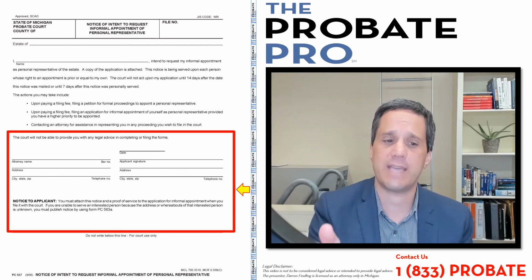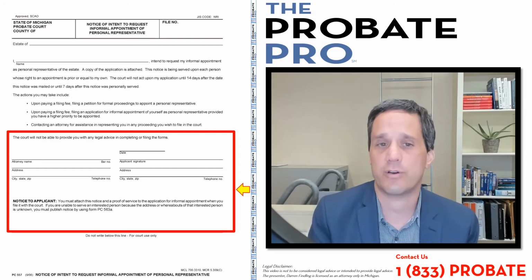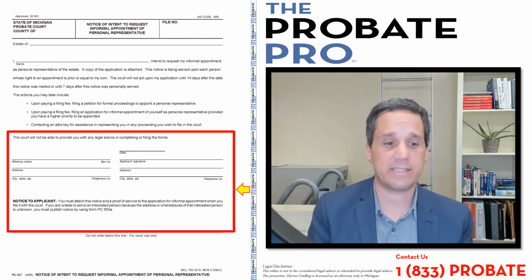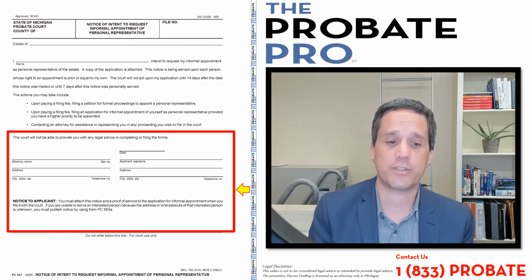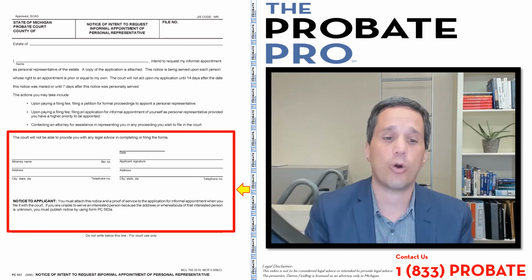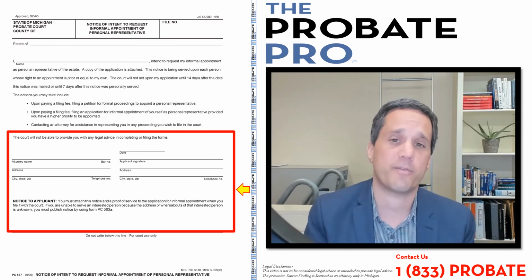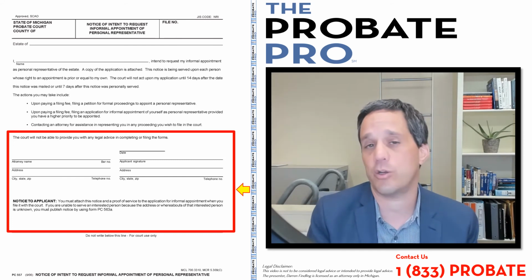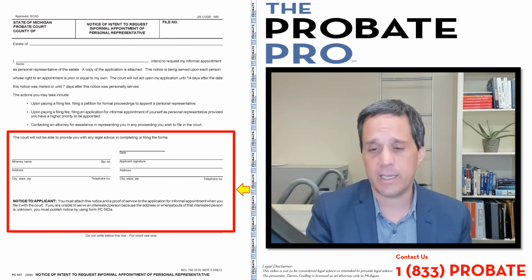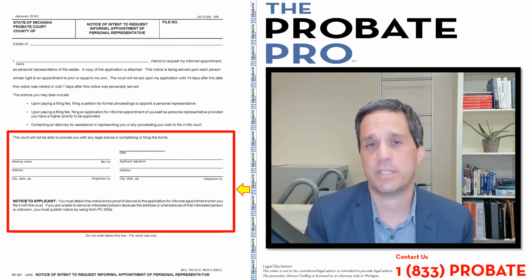Again, there's a section for the date, the applicant, the person filling this out, their information, and then the attorney's information if there is one. Now, it provides a notice to the applicant. It says you must attach this notice and a proof of service to the application for informal probate. So when you go to the court asking for the informal probate and appointment of personal representative, you would then attach the notice of intent as well as the proof of service, whether it's done by mail, personal service, or publication under the particular court rule.